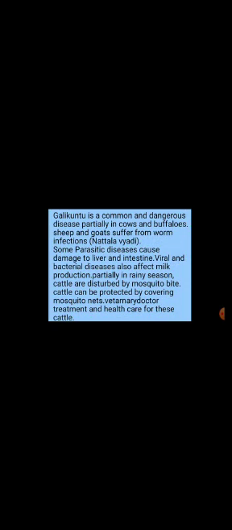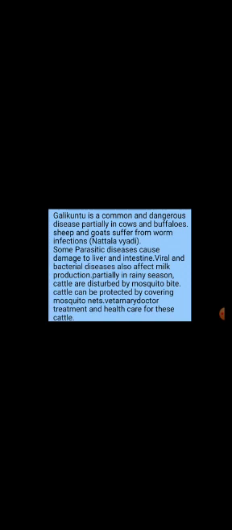Galikuntu is a common and dangerous disease, particularly in cows and buffaloes. Sheep and goats suffer from worm infections such as Nattala Vyadhi. Some parasitic diseases cause damage to the liver and intestine. Viral and bacterial diseases also affect milk production.